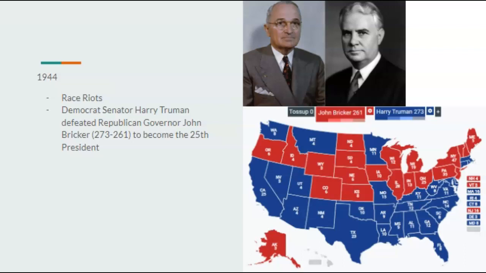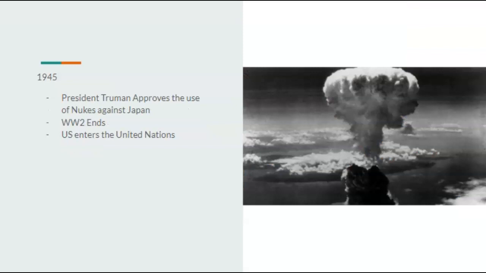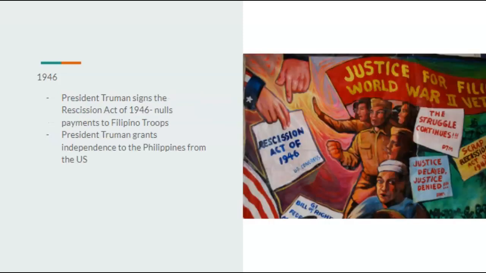We also have the 1944 election, where Democrat Senator Harry Truman, who narrowly won the Democrat primary, would defeat Republican Governor John Bricker 273 to 261 to become the 25th president. President Truman would approve the use of nukes against Japan. World War II would officially end after this, and the United States joins the United Nations. In 1946, President Truman would sign the Rescission Act of 1946, which nulls payments to Filipino troops, and he would also grant independence to the Philippines from the United States.